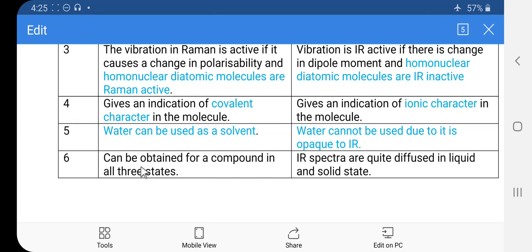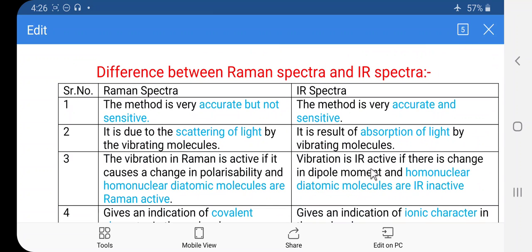And the last point: Raman spectra can be obtained for a compound in all three states, that is solid, liquid and gaseous. IR spectra are quite diffuse in the case of the liquid and solid states. When we consider the IR spectra of gaseous substances, we obtain a good IR spectrum, but if the substance is in the liquid or solid state, we get diffuse IR spectra. These are some points to differentiate between the Raman spectra and the IR spectra.